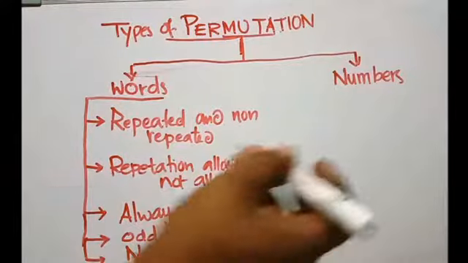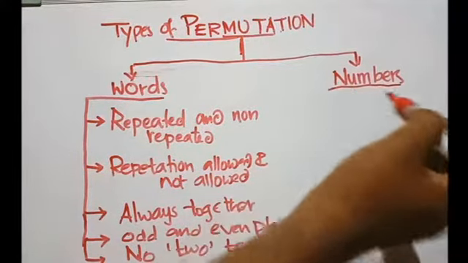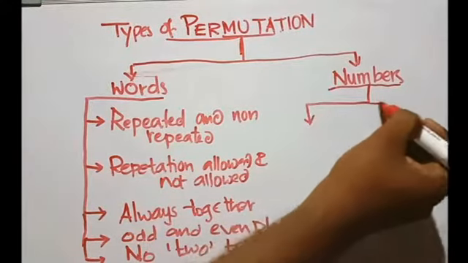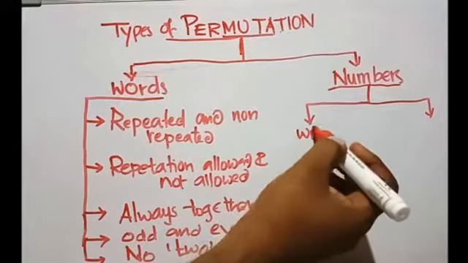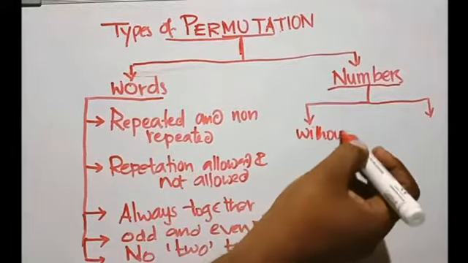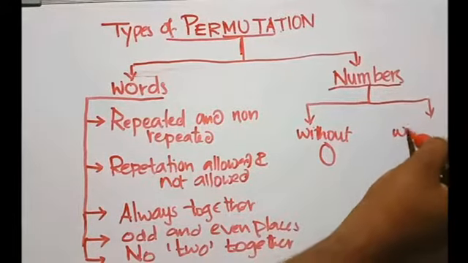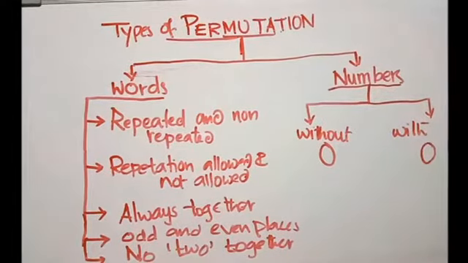And permutation of numbers is divided into 2 categories: numbers without 0 and numbers with 0.